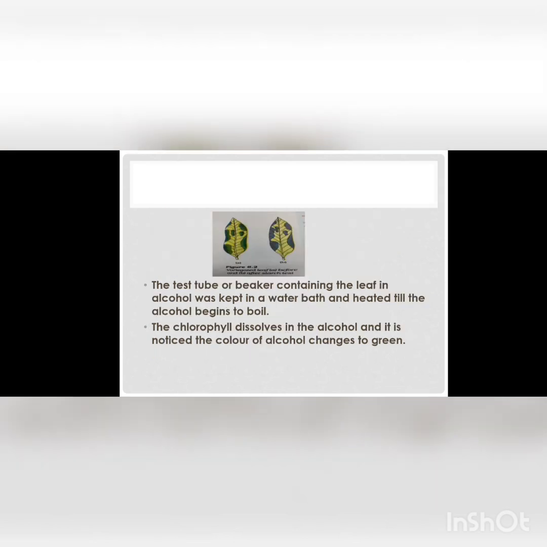Actually, the heating in alcohol should be carried out on a water bath because alcohol catches fire very easily, and there should be sufficient alcohol in order to dissolve the chlorophyll so that the starch can be released for the test. After this, the leaf will be taken out and starch test is carried out.